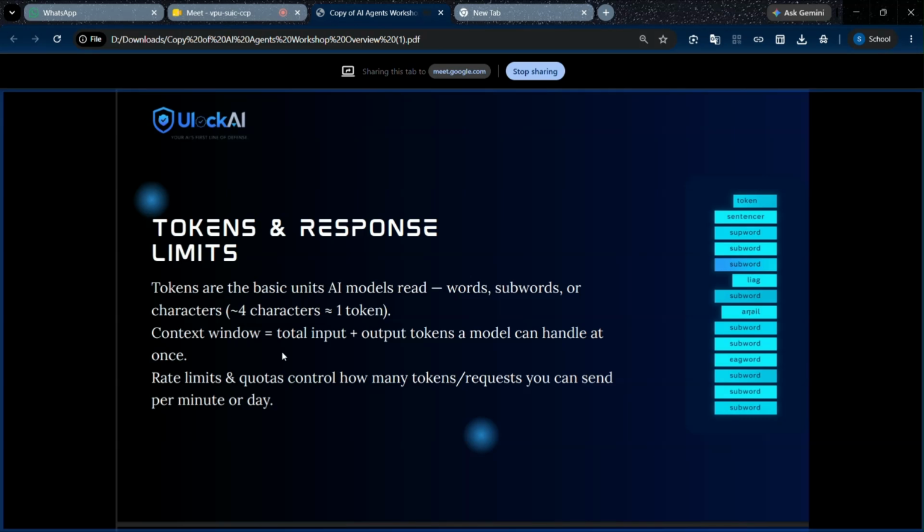You can restrict our AI model to use some amount of tokens, so that we can protect our API key and limit usage in the free tier. Okay. Rate limit and quota control. How many tokens per request? Per request, I will show in the Groq platform, so that you can understand efficiently.